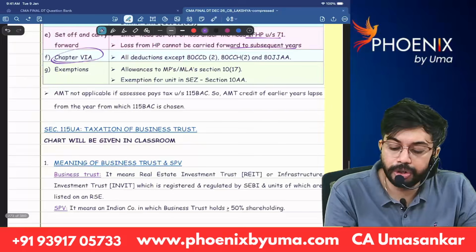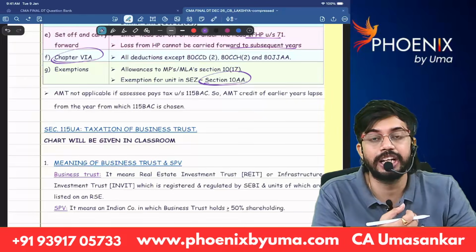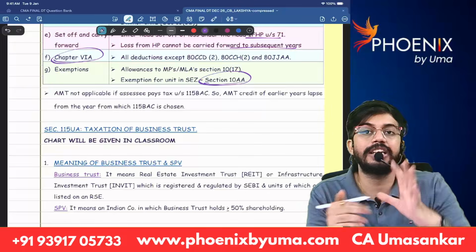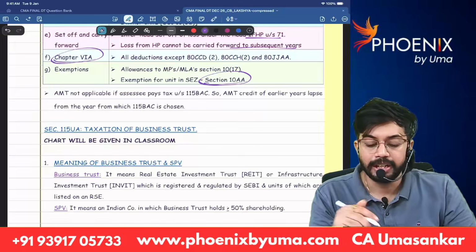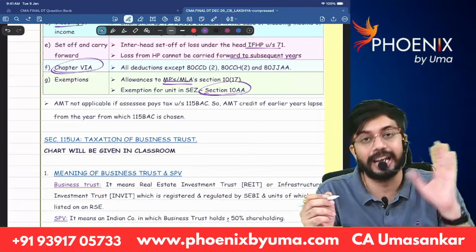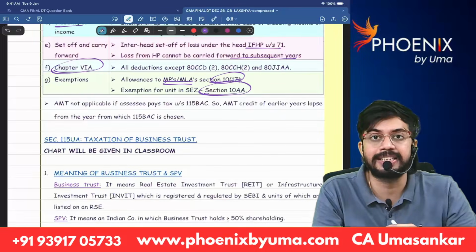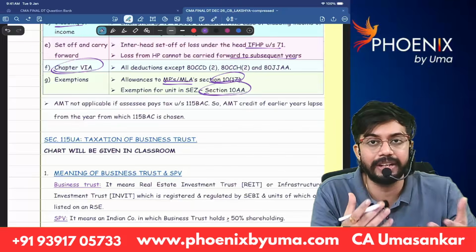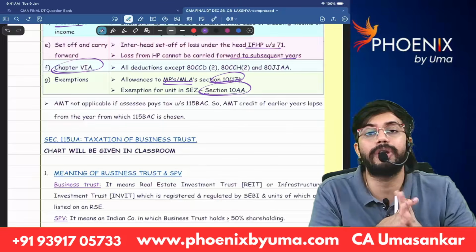Next. Deduction under section 10AA says units, first 5 years 100% of profits are eligible for deduction, next 5 years 50% of profits. So whatever deduction under section 10AA is there, that is not available under default tax rates. That benefit is available only under optional tax rates. Next, all MPs and MLAs, if they receive any allowance that is exempt under section 10(17), but those allowances are not exempt under default tax rates. MPs, MLAs, they will receive telephone allowance, travel allowance, whatever the allowance is received by MP, MLA, exempt under section 10(17), but that benefit is available only under optional tax rates.